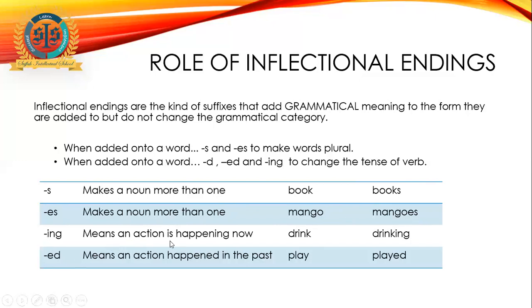Ing means an action is happening now, like drink and then drinking. Ed means an action happened in the past, like play and played. Now you have to remember only this. S, es, ing, ed are inflectional endings. Rest of all the groups of letters are suffixes.